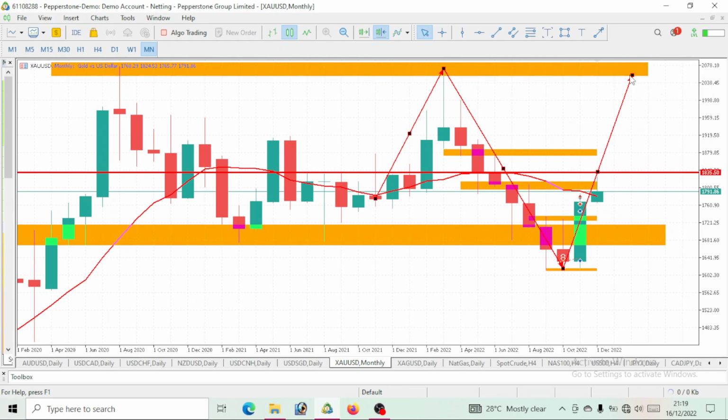Though we would be able to hit these targets by next year, which is 2023, we won't hit this target this year, which is 2022. So we are in December 2022. So it is not possible for us to actually hit this resistance level. So watch out, possibly mid 2023, around the period of July, August. Within that period, let's see if this gold were to take out our resistance level, which will be trading at a level of 2000. So that will be next year.